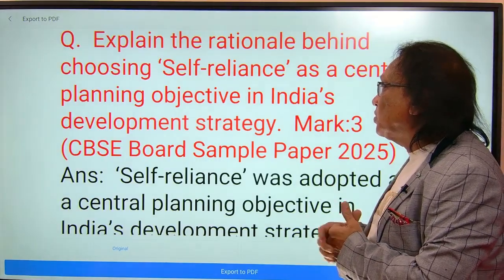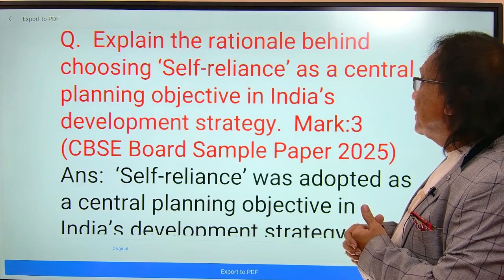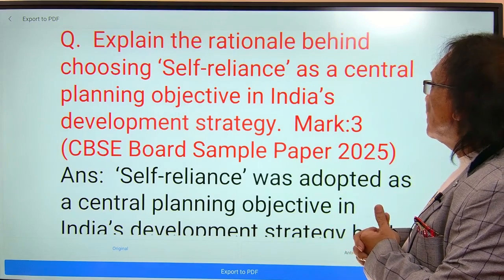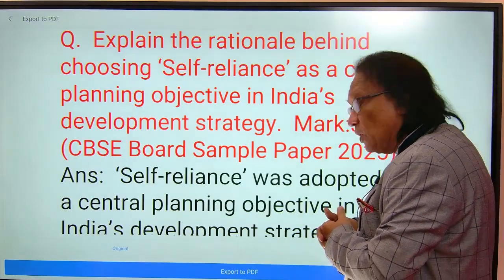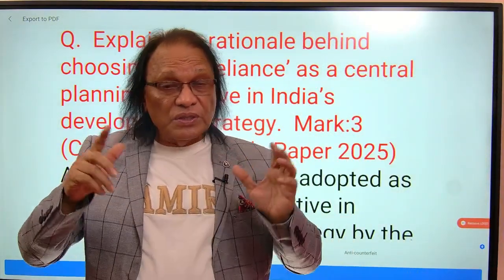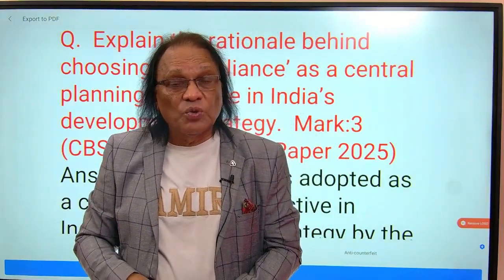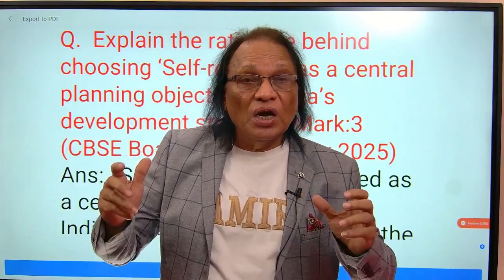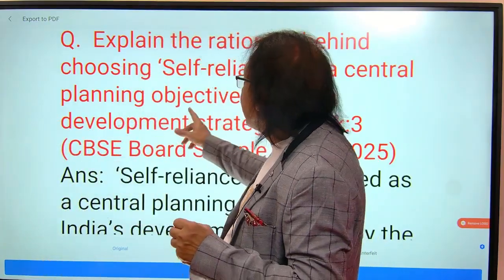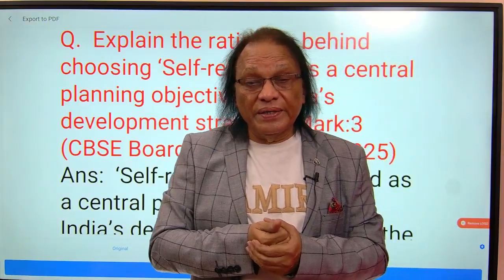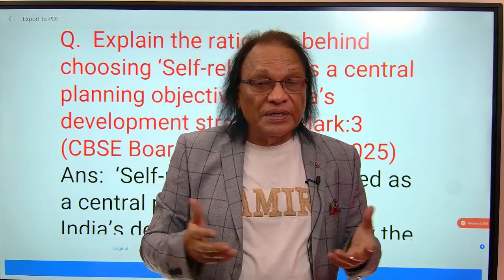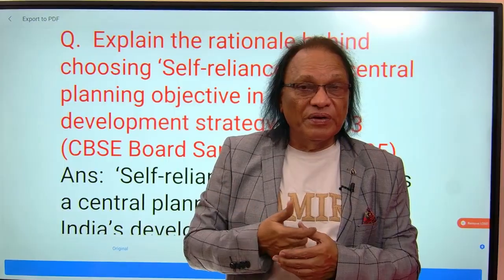These two questions came for 6 marks. Now the question, understand, explain the rationale behind choosing self-reliance as a central planning objective in India's developmental strategy. That also came in the board exams. What this question is, understand, in earlier years in the board exam, the question came as, what is the objective of self-reliance? Explain the objective of self-reliance. That is the question, simple. But now they asked to give you a paragraph.